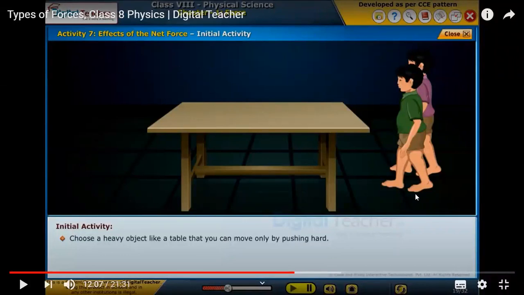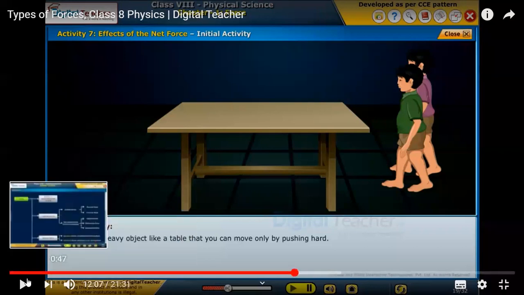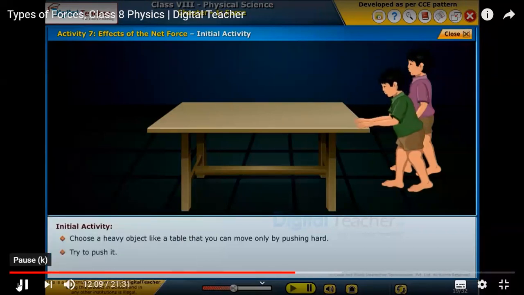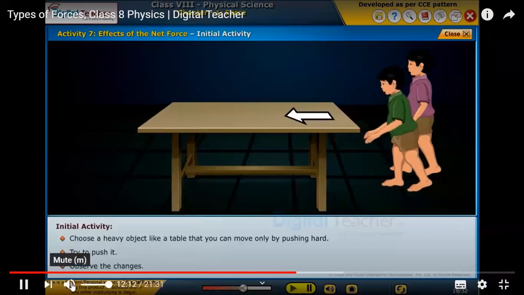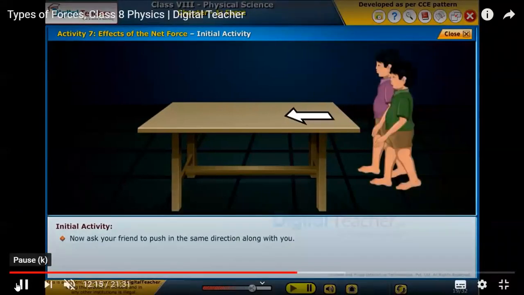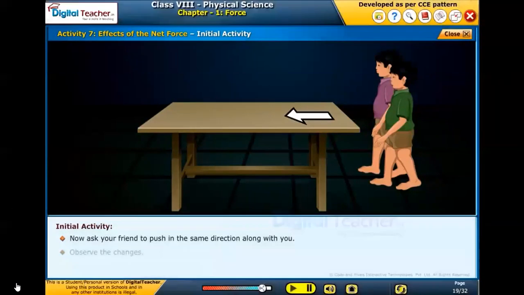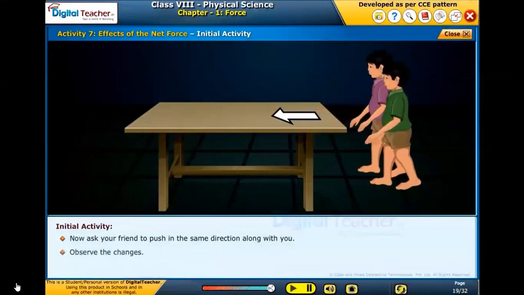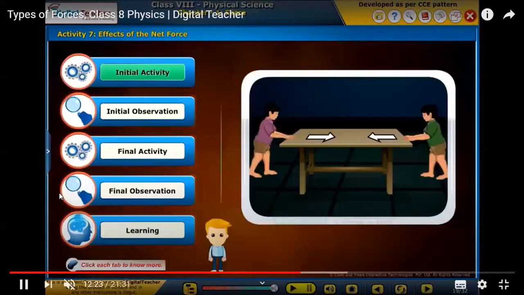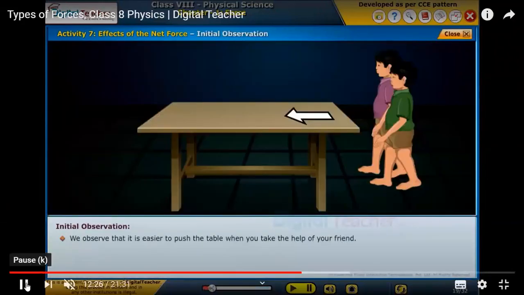Let us do this activity on the effects of a net force. Choose a heavy object like a table that you can move only by pushing hard. Try to push it. Observe the changes. Now ask your friend to push in the same direction along with you. Observe the changes. Surely the table will move. We observe that it is easier to push the table when you take the help of your friend.